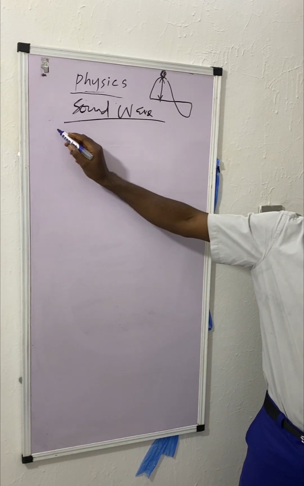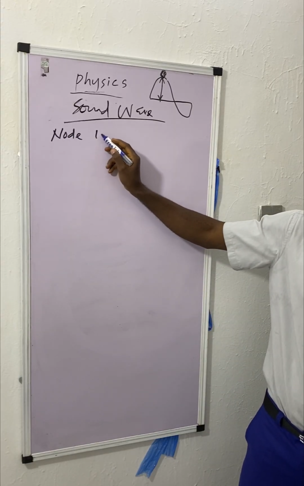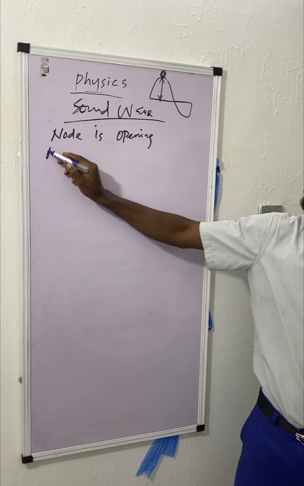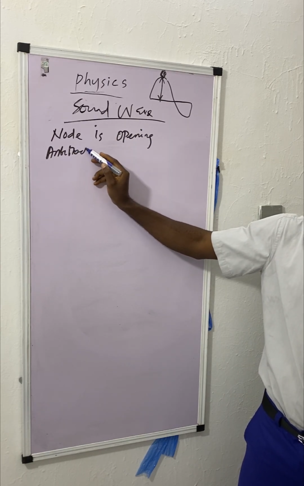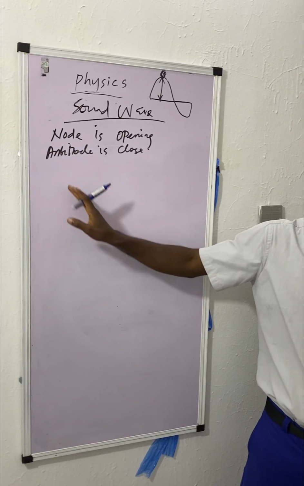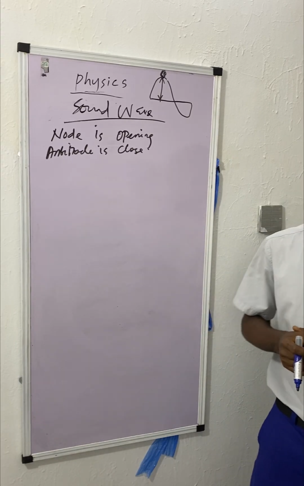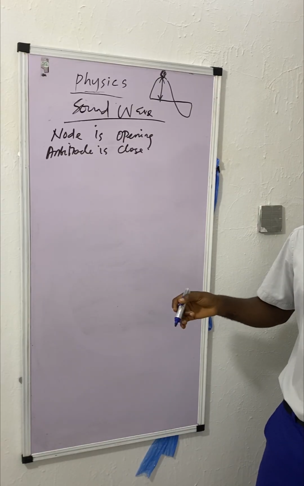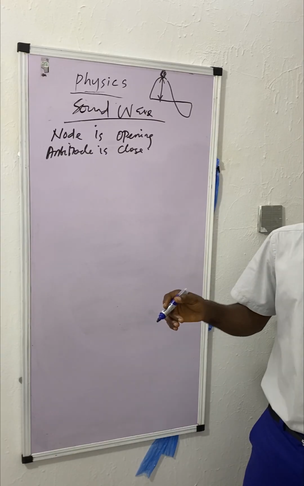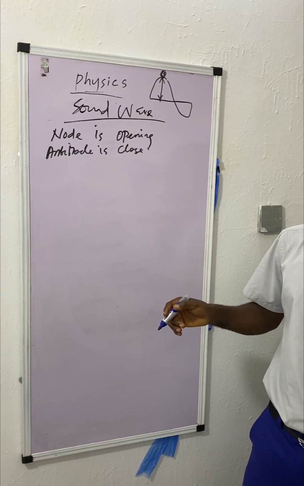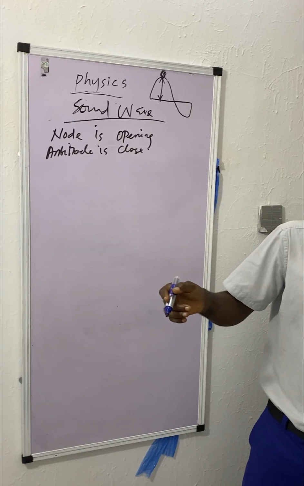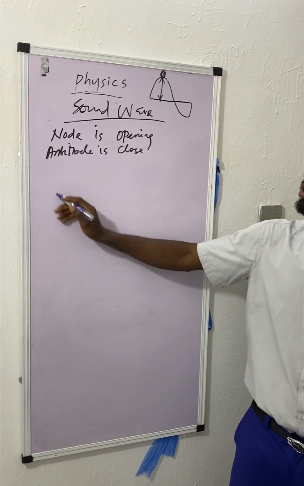So a node is an opening, or is open. An antinode is closing, or closed. So note this. When discussing the closed pipe harmonics, the closed pipe usually gives the odd harmonics, while the open pipe gives all the harmonics.